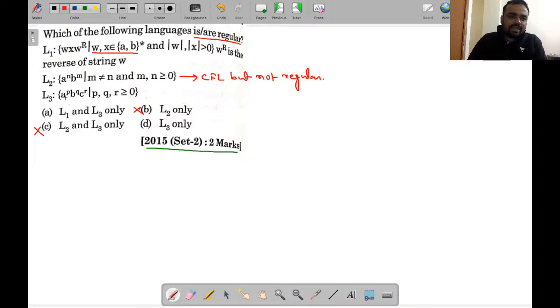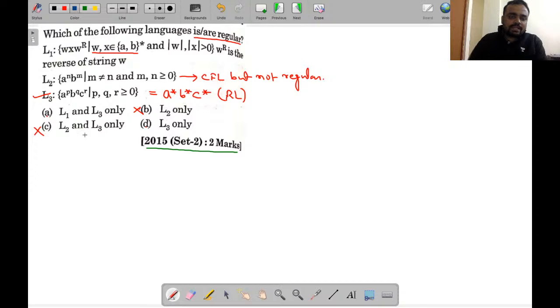The last one is given as A to the power P, B to the power Q, C to the power R, where P, Q, R are greater than or equal to 0. Of course this is regular because you can write A star, B star and C star. Since we can write the regular expression, the language will be regular. So in this sense, either A or D could be a correct answer because we still haven't evaluated L1.